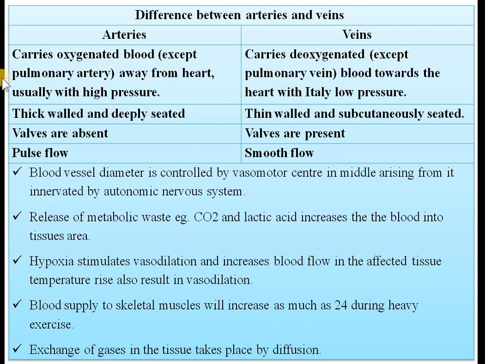So artery will carry oxygenated blood except pulmonary artery, and they move the blood away from the heart. They have to withstand high pressure. Arteries usually carry blood to the other body parts with high pressure. They have a thick wall and are deeply seated.